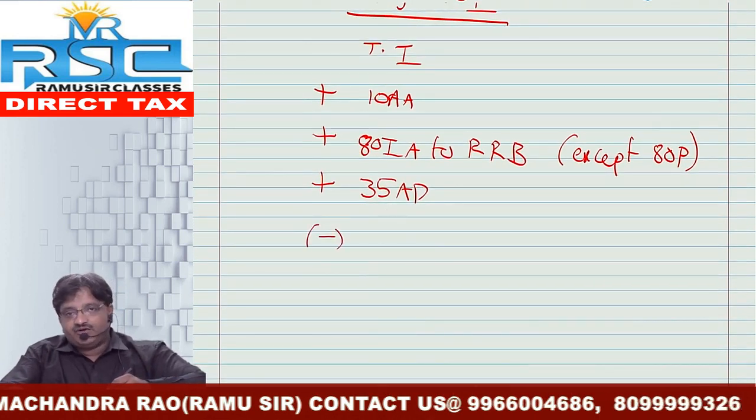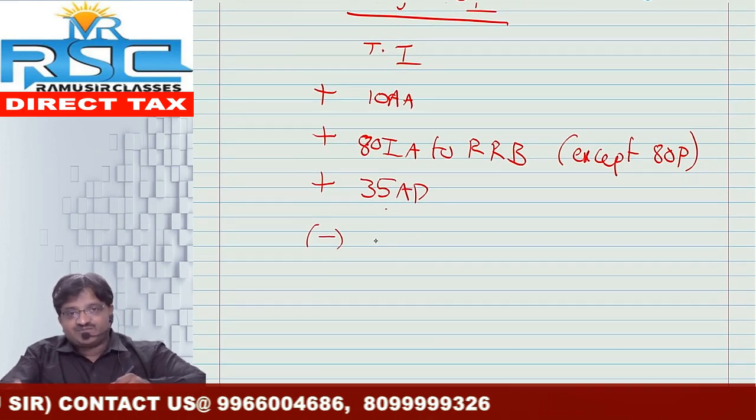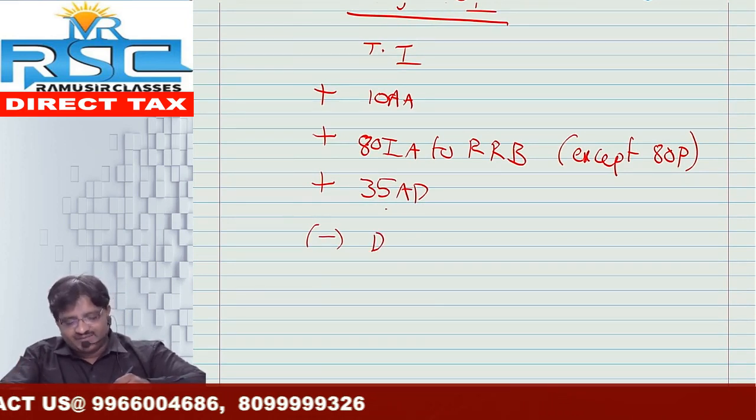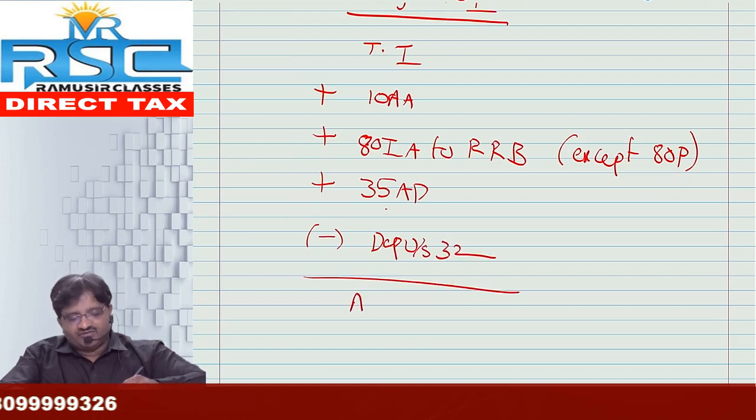And if you have added back this kind of expenditure deduction under 35AD, then the corresponding entry we need to do, that is nothing but depreciation under section 32 we need to provide. After that we will get the amount called adjusted total income.